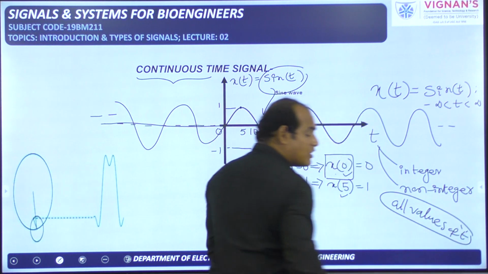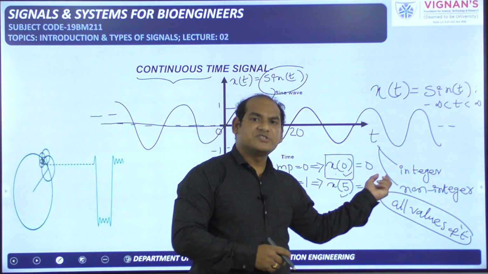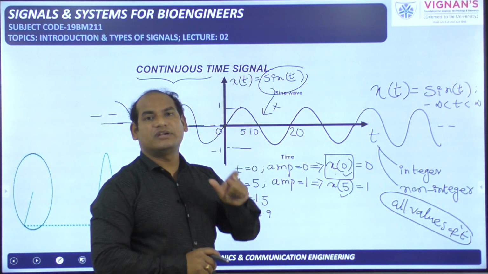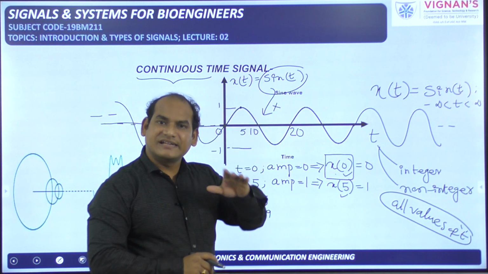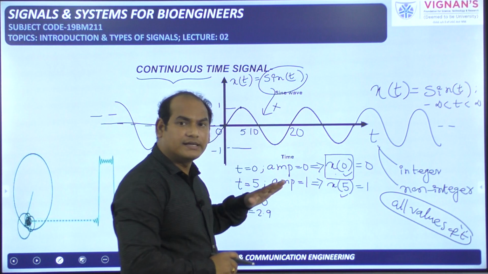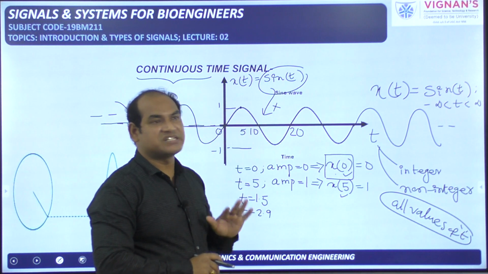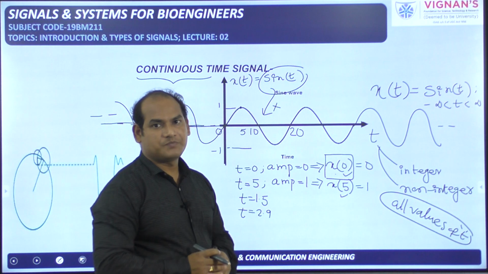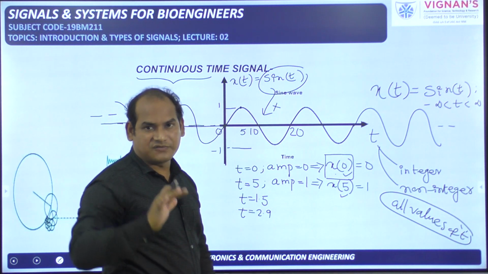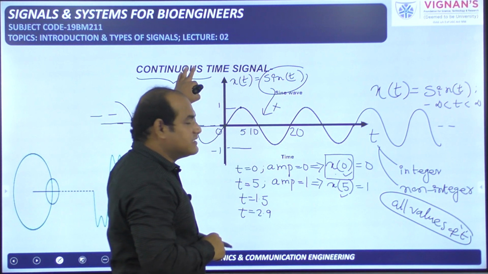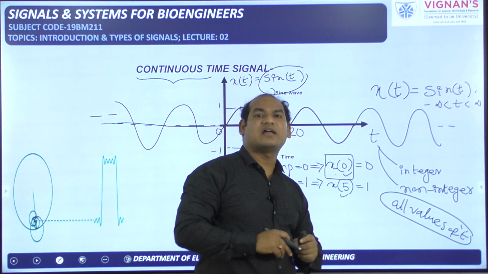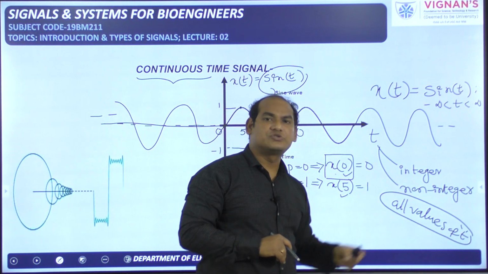The t can be an integer value, integer means 0, 1, 2, 3, 4, 5, minus 1, minus 2, minus 3 like that, and non-integers, that means in between 0 and 1, in between 1 and 2, for all the decimal values also it will be defined. The amplitude of the signal should be defined for all values of t. This is a simple definition I can give for the continuous time signal. It is a signal where the amplitude is defined for all values of t. Otherwise, it is a signal where the amplitude is defined for integer values of t and for non-integer values of t also. All values means these two only we are including.